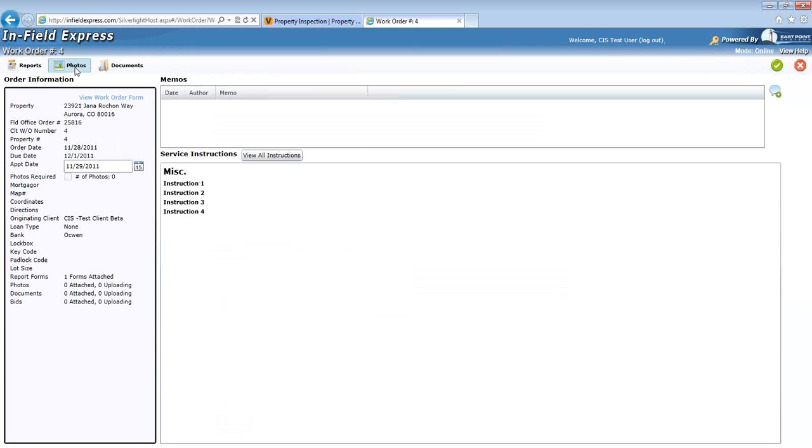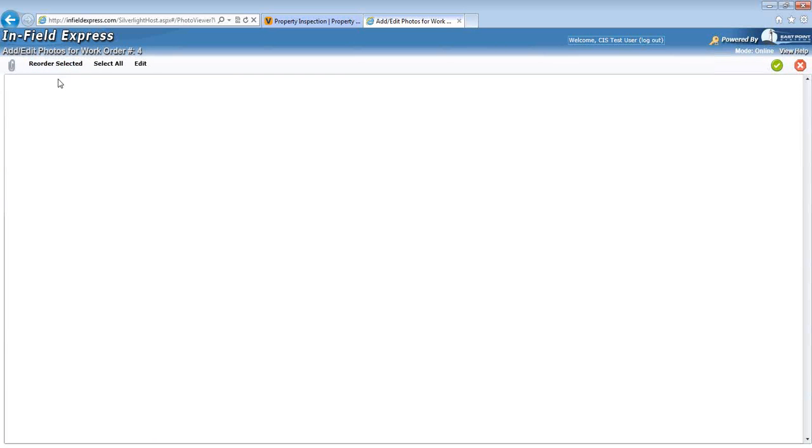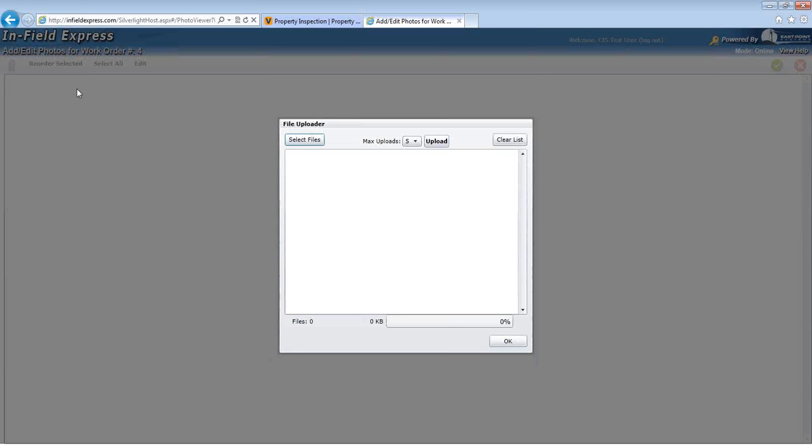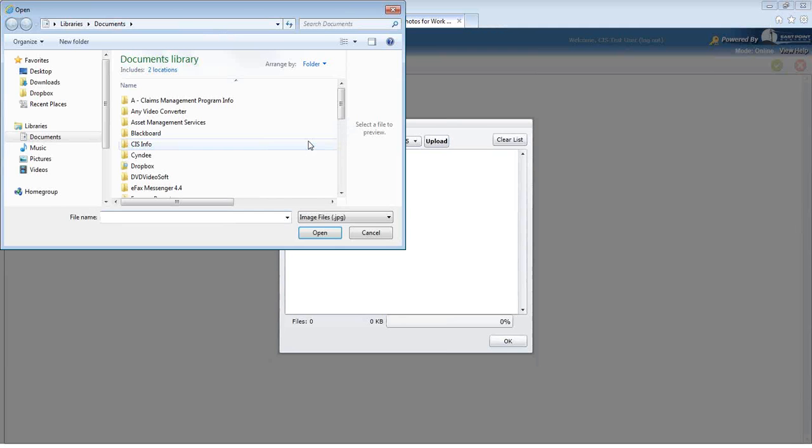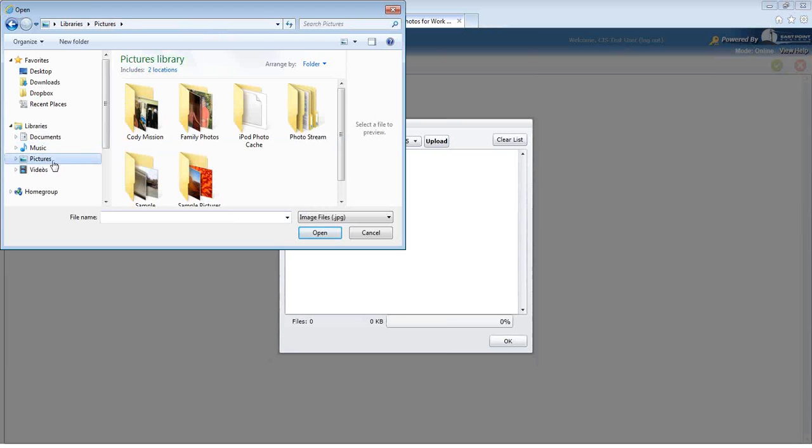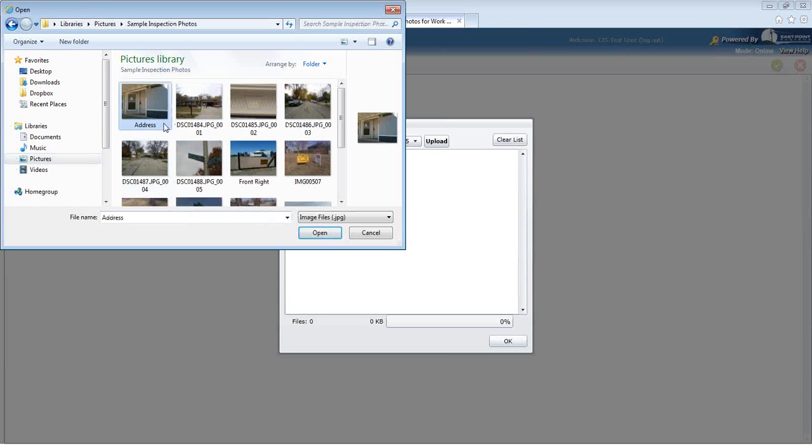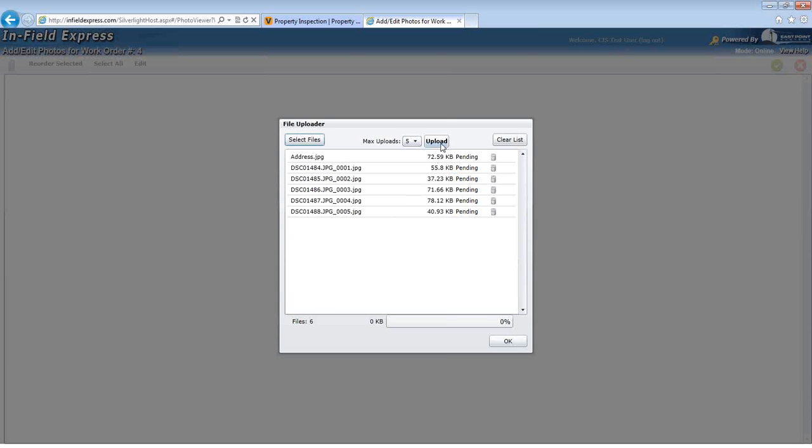Next, you will add photos by clicking on the icon in the upper left hand corner. At the Add and Edit Photo screen, click the Add Additional Photos icon in the upper left hand corner. Click on the Select Files button in the File Uploader screen. Browse to your inspection pictures. Select the pictures that you would like to upload. Click the Open button and then click the Upload button in the File Uploader.